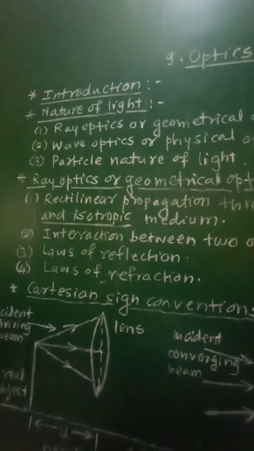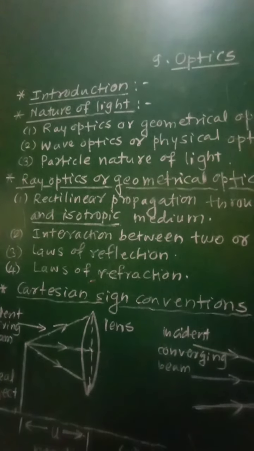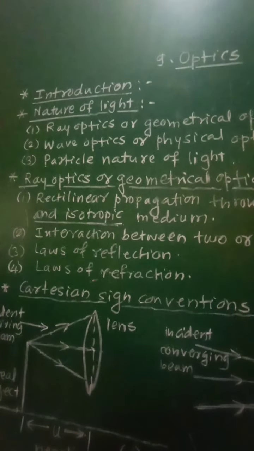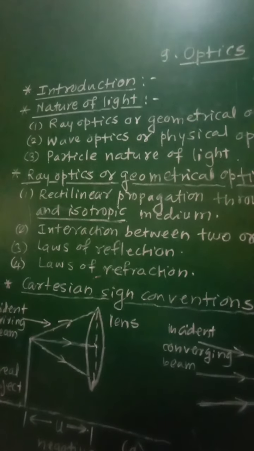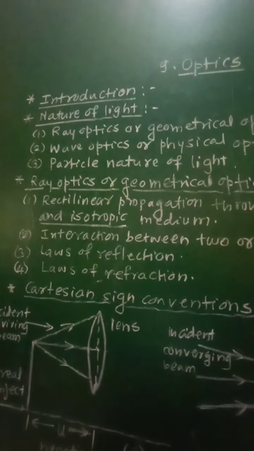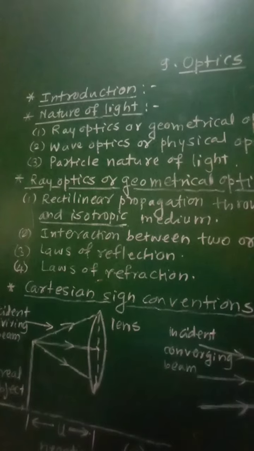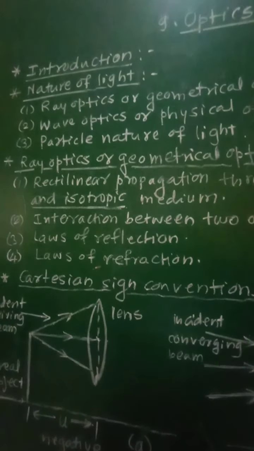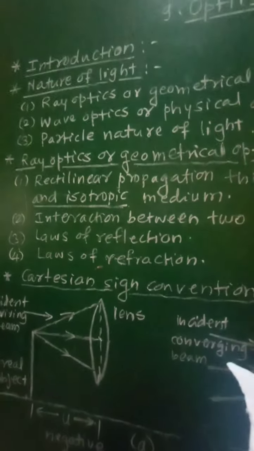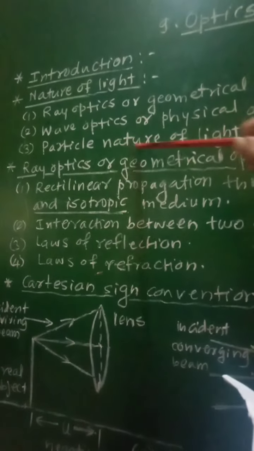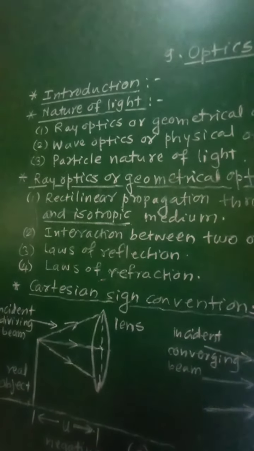For explaining phenomena of light such as interference, diffraction, polarization, Doppler effect, etc., light energy is to be considered in the form of electromagnetic waves. Then consider the third one, that is the particle nature of light.